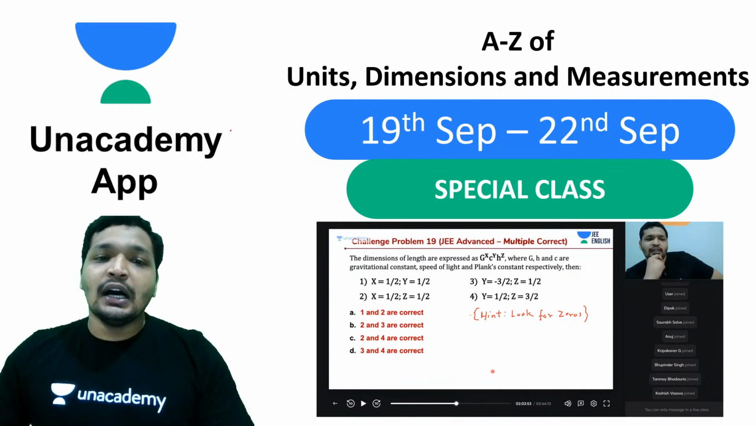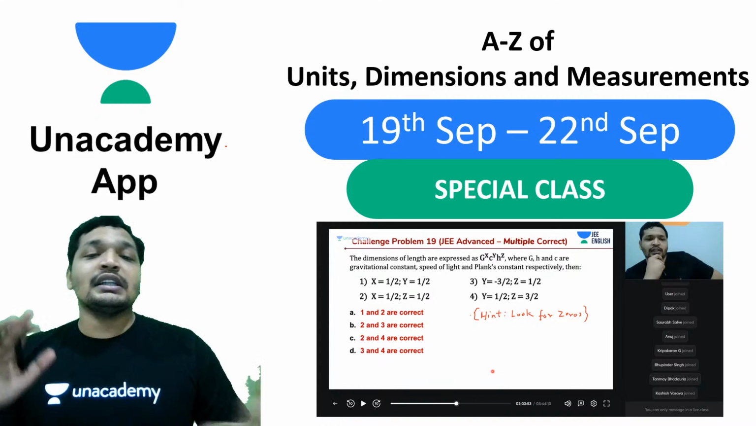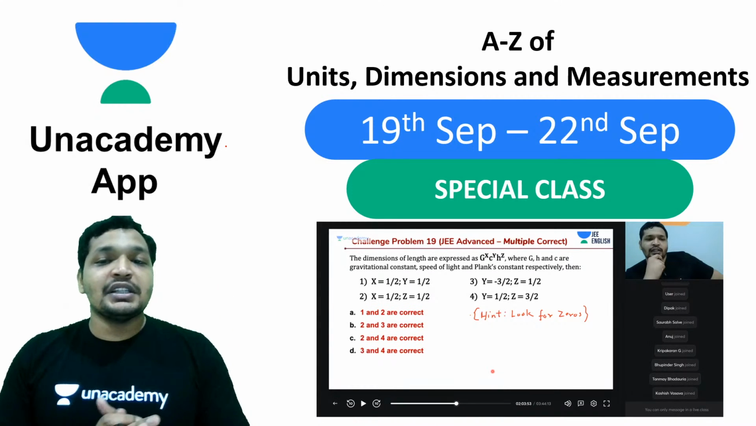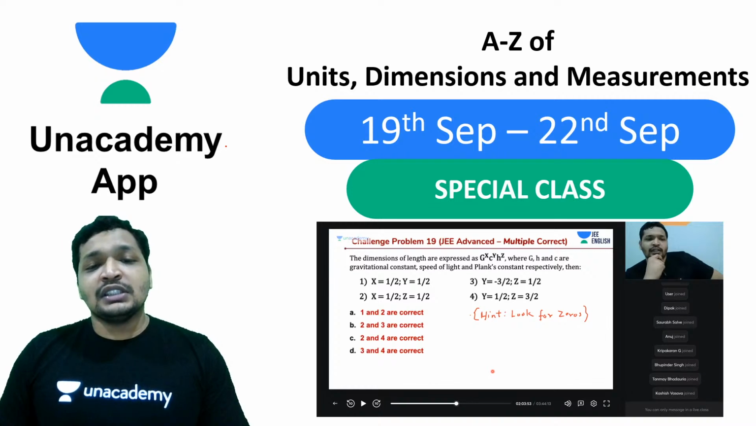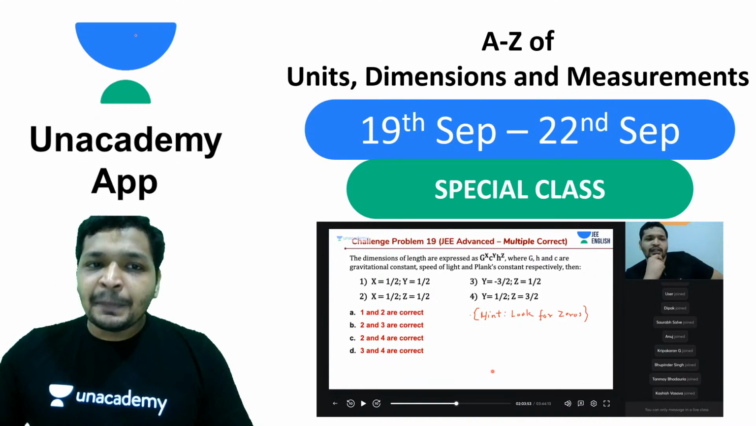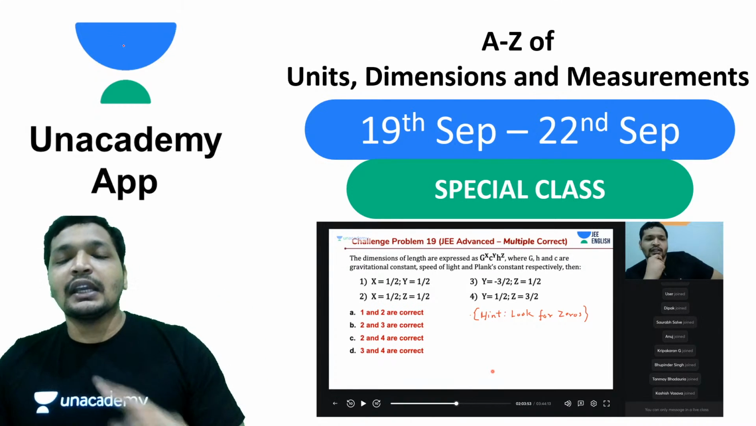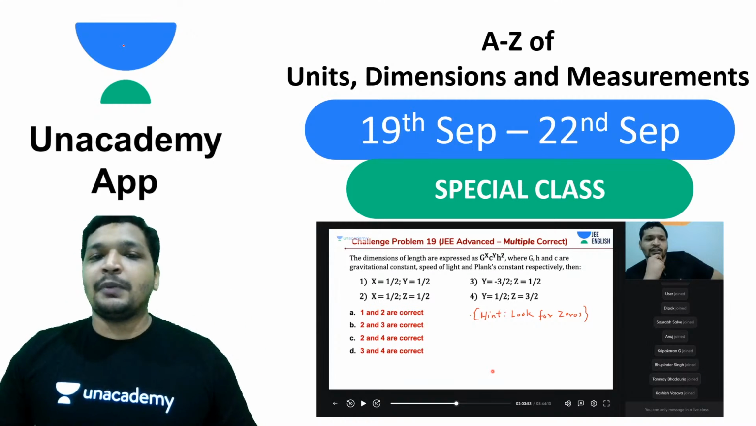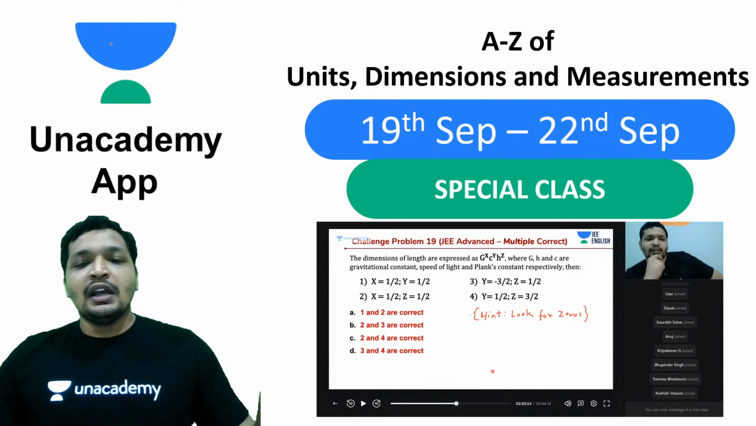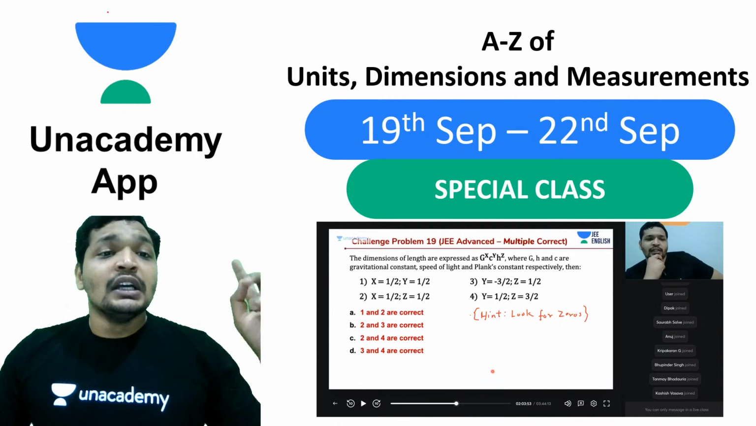And students, the thing is, we have started with capacitors, and we have completed units, dimensions and measurements. So this is going to be an A to Z series of units, dimensions and measurements. If you have not completed it yet, do complete it, because this is easy, less time taking, and typically you can expect at least a couple of questions in your exam. JEE Mains and JEE Advanced combined, at least 2 questions.